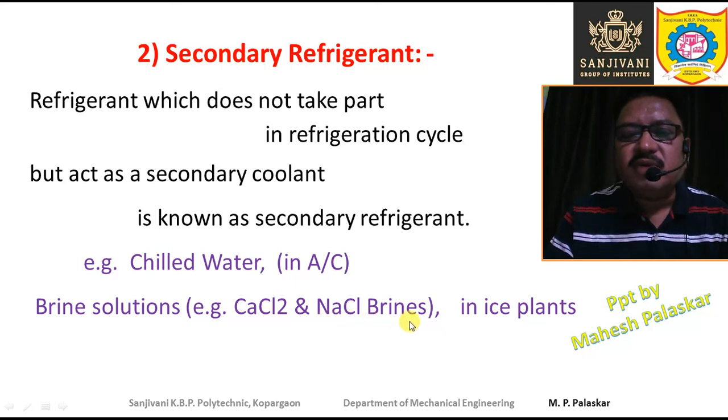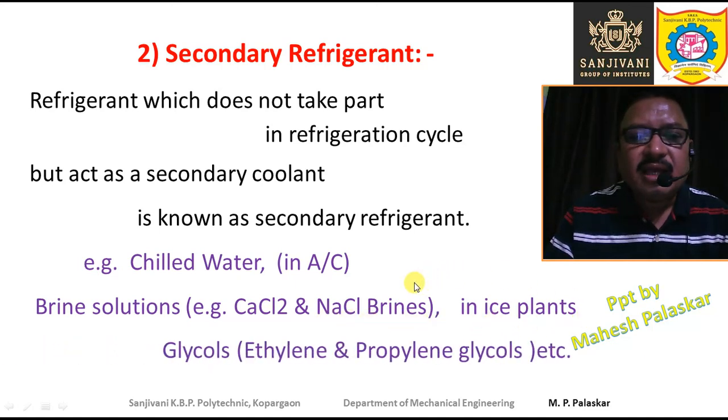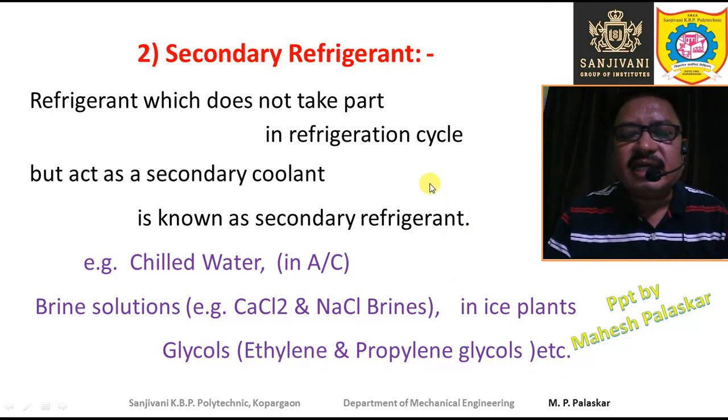Mostly the sodium chloride brine is used in ice plants. And the glycols, like ethylene glycol and propylene glycol, are also used as secondary refrigerants.